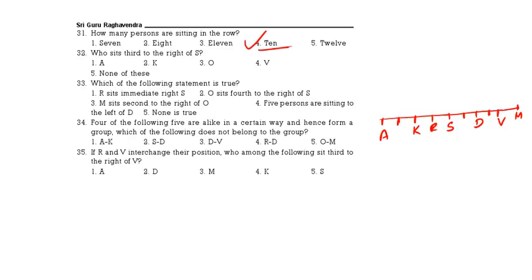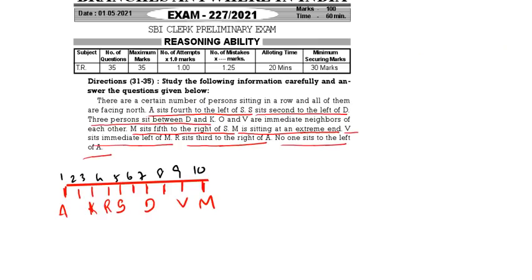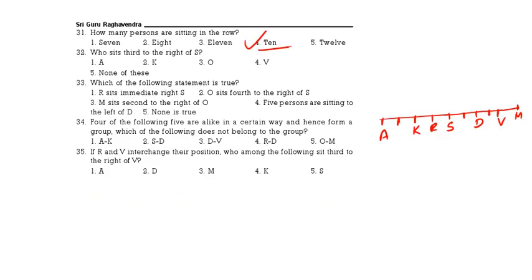Who is sitting third to the right of S? See, first, second and third. Okay. Here we have missed one point. O and V are immediate neighbors. So here we will get O. So O and V, they are neighbors. Now who is sitting third to the right of S? O.